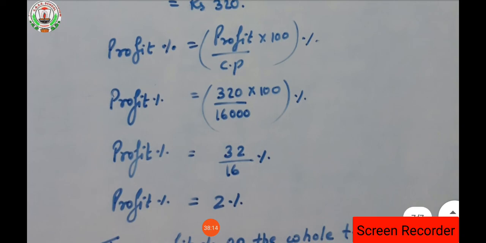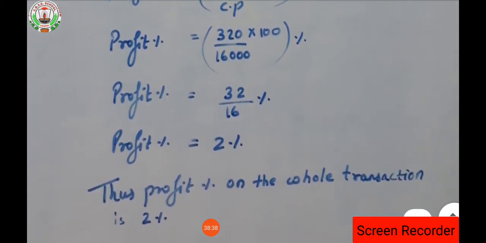Solving that, how many zeros are present in the numerator? That means 3 zeros are present: 1 zero of the 320 and 2 zeros of 100. Isn't it? So those 3 zeros from the numerator will get cancelled with the 3 zeros of the denominator. So what number is left out? That is 32 into 16. 16 ones are 16 and 16 twos are 32. So profit percent is how much? 2%. Thus the profit percent on the whole transaction is 2%.